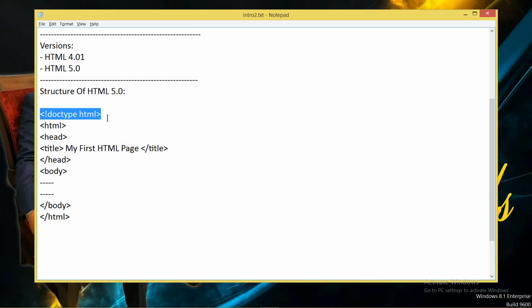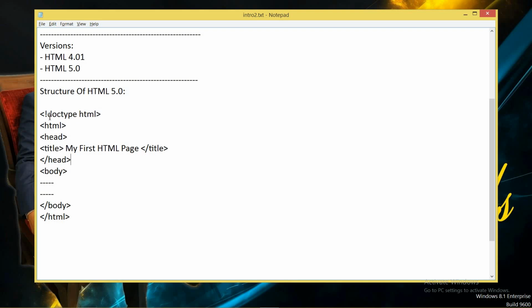This doctype declaration, we don't consider it as a tag, we consider it as a definition. If I don't put it over here, then we don't know which version you are using. Is it 5.0? Is it 4.01? So the basic rule of starting HTML 5.0 is that every HTML document should have its declaration of which version you are using. That's why this declaration is mandatory while using HTML 5.0, that is doctype html.